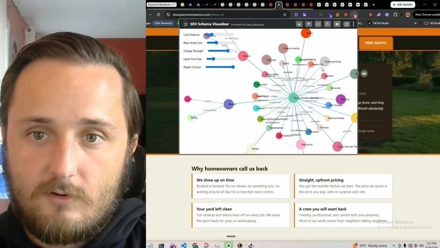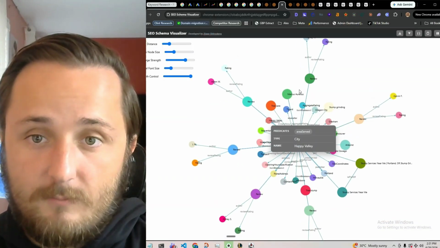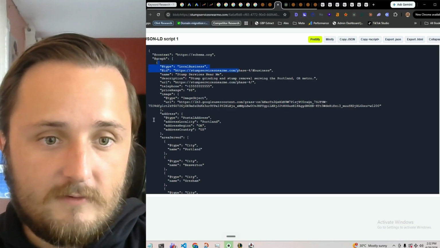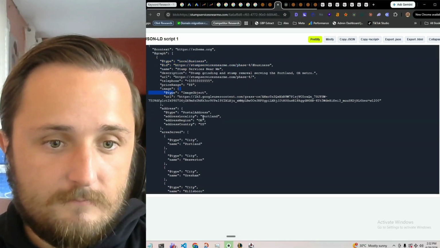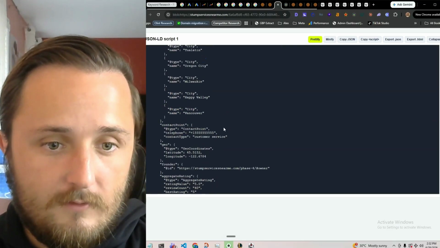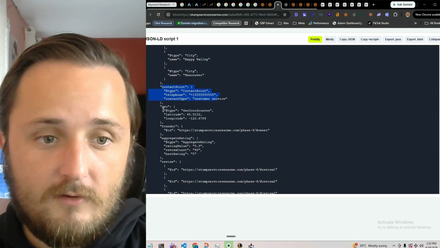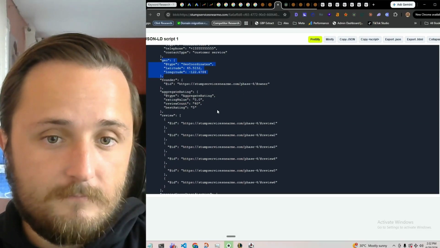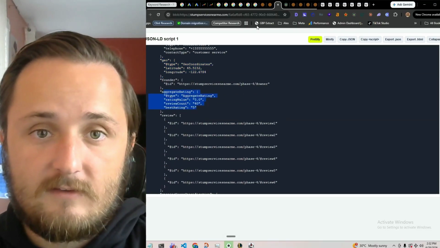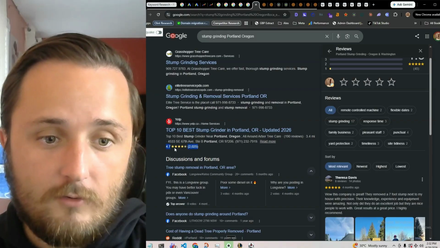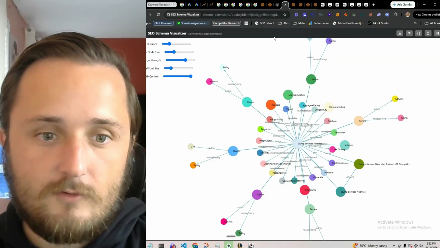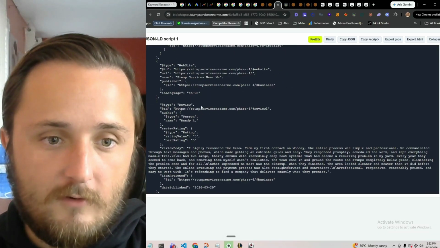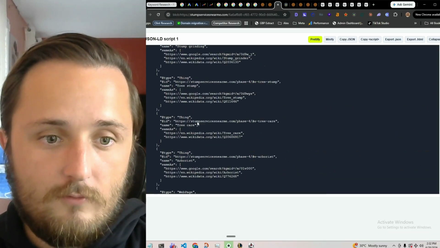What we're going to do is look at our schema and see what we've built up on it. So we've got our local business schema. We've got our image, the areas we serve, and a contact point. We're also telling Google, hey, we are located in this very specific geo area. We've got our aggregate rating, and that's how you get that little rich result on Google. Our hours, our website, and some review schema.